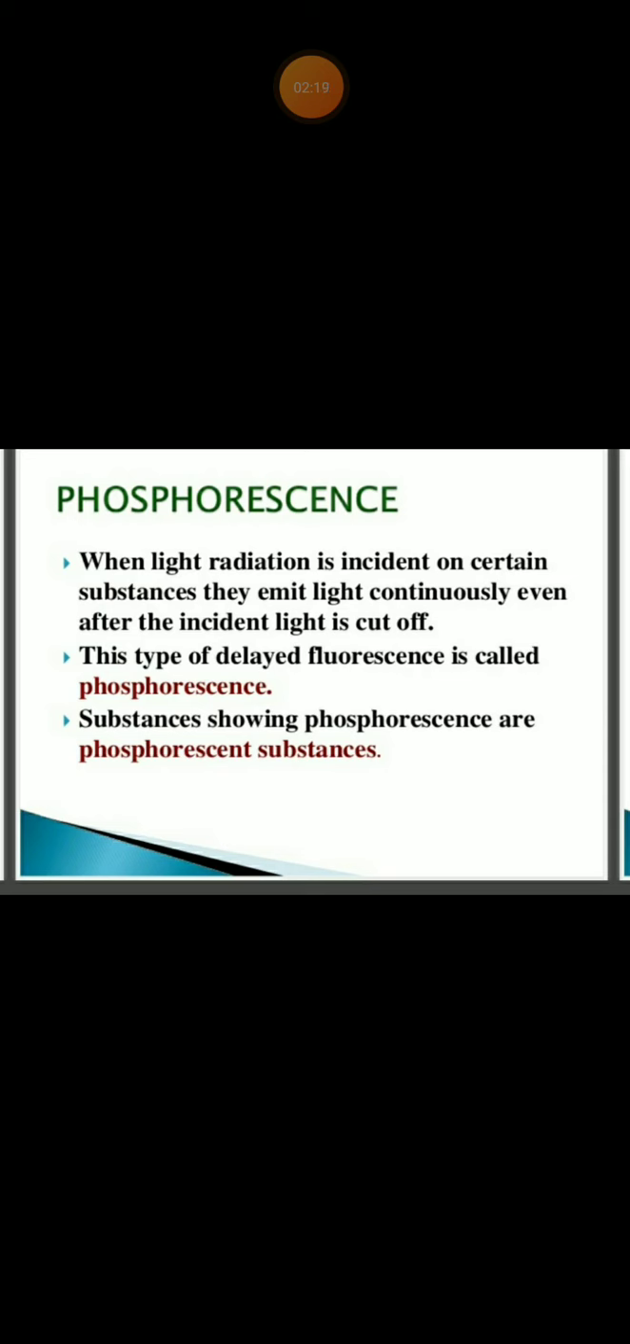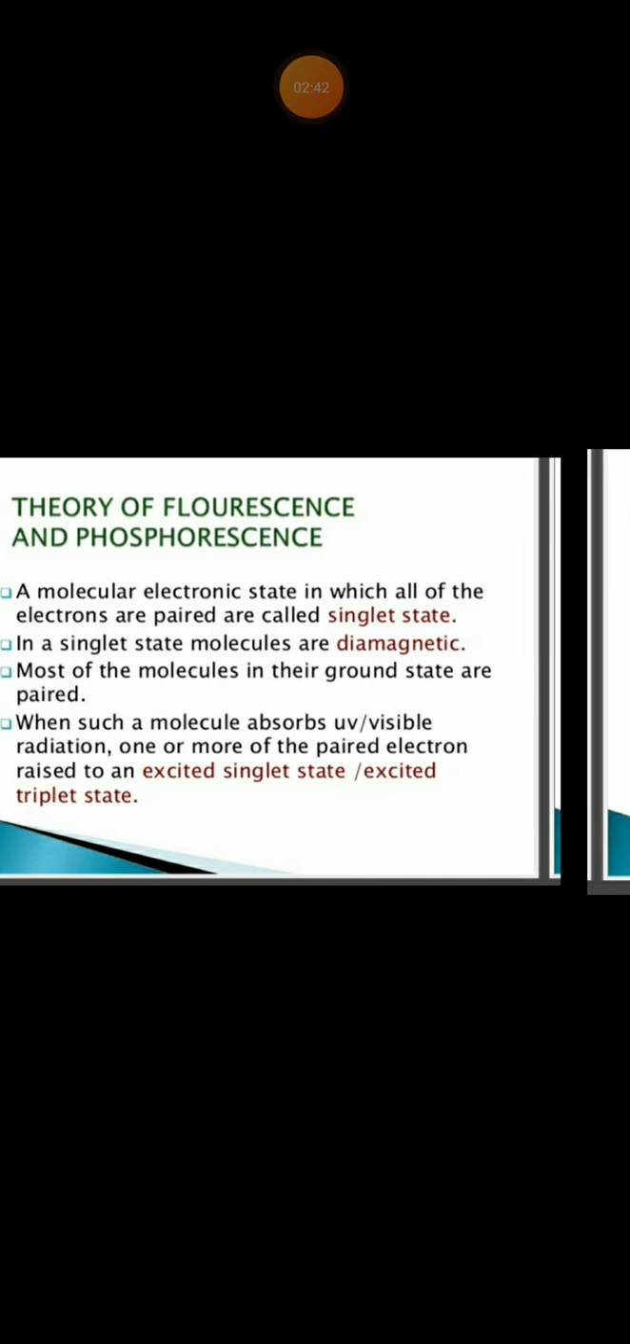The time required for a compound to show phosphorescence is about 10 raised to minus 4 to 20 seconds. It is more than that of fluorescence. Okay. So, in phosphorescence, when light radiation is incident on certain substances, they emit light continuously even after the incident light is cut off. This type of delayed fluorescence is called phosphorescence, and substances showing it are phosphorescent substances.